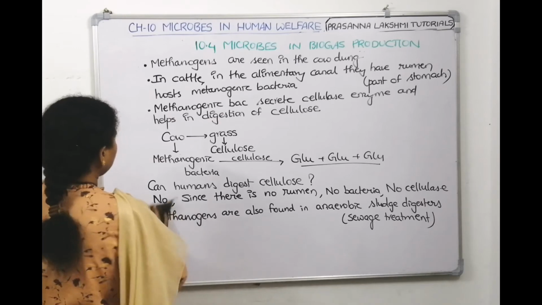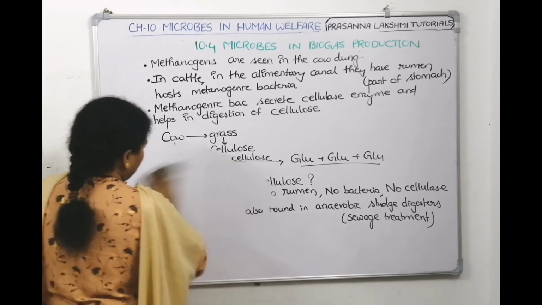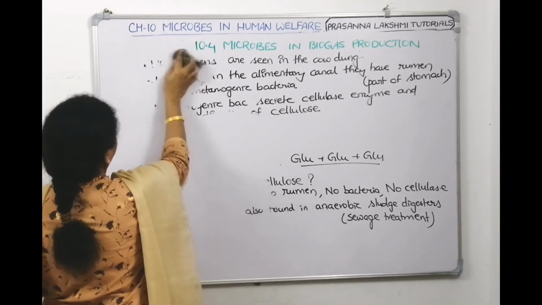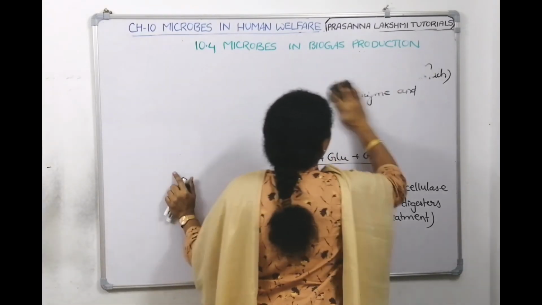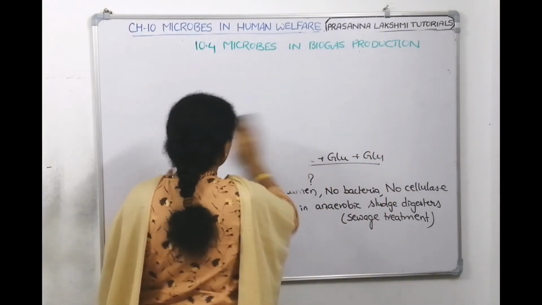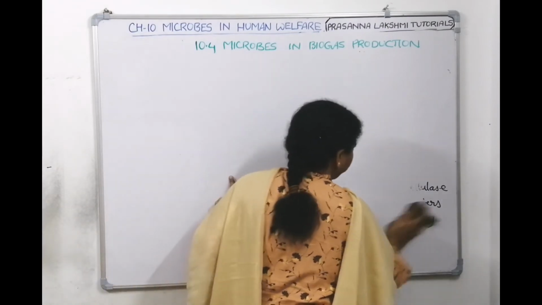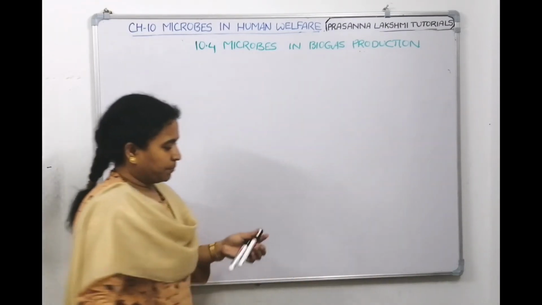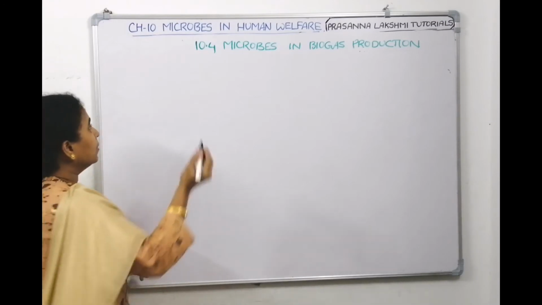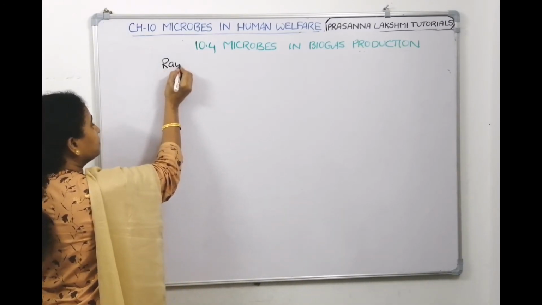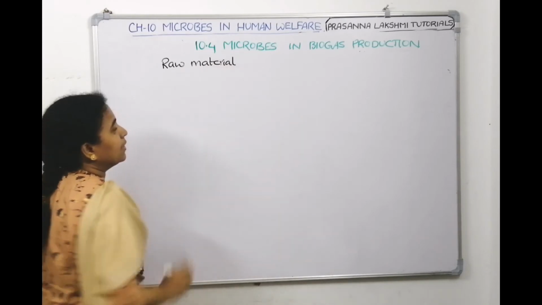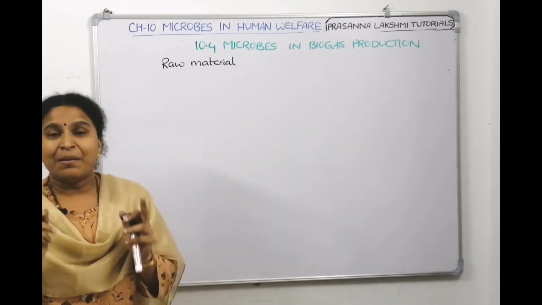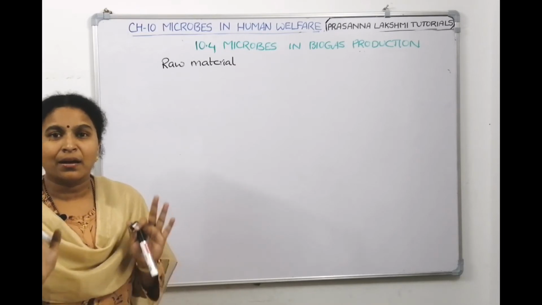Yes. Now, we are seeing point by point in detail, taking the notes also, right? Now, come on. So, what is the raw material? The starting material for biogas production. In most of the cases, it is cow dung, gobar.